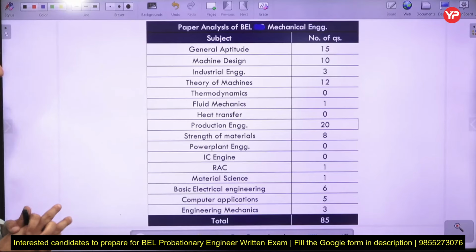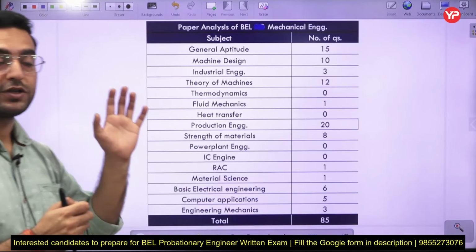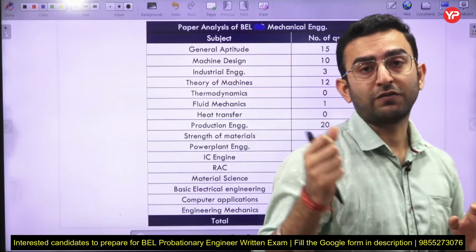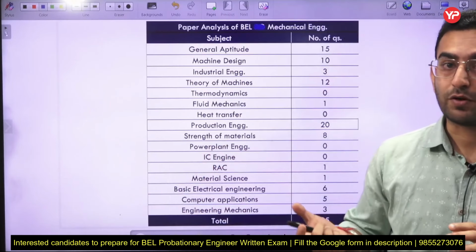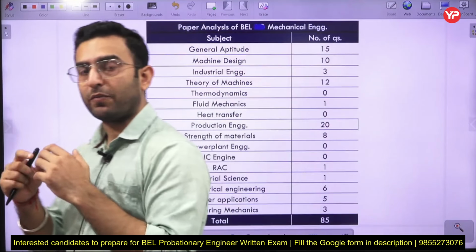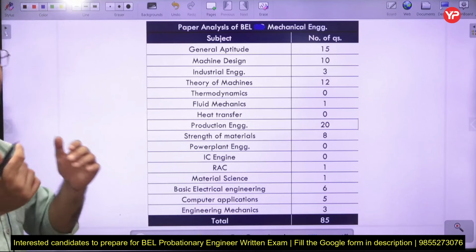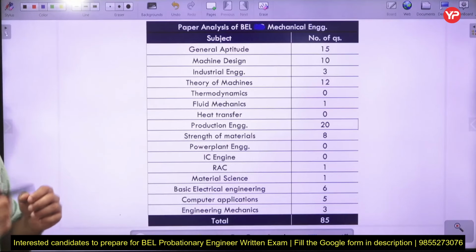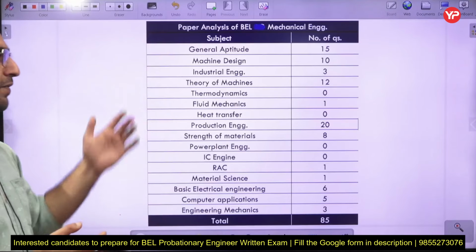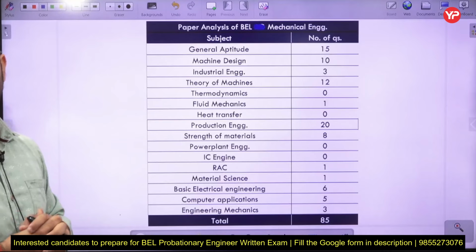I am going to tell you what types of questions they have asked, because for that particular post, the eligible candidates are from the mechanical, electronic, or computer science branch. So they want the candidate to have knowledge of each and every discipline. Although you are from the mechanical branch, they expect basic knowledge of computer engineering as well as electronic engineering. You are also going to see in the previous analysis that they asked some questions from the computer part as well as the electrical engineering part.